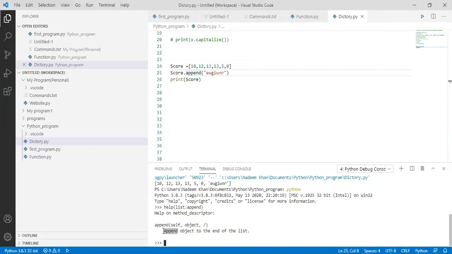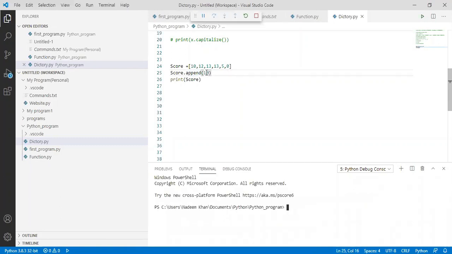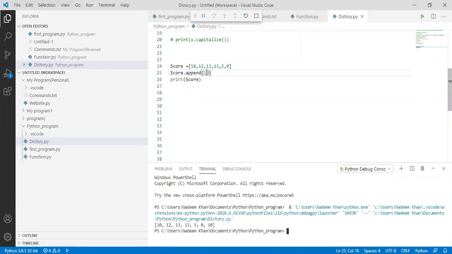Append means add. So it adds the object at the end of the list. So let's check it again. So this is the output.